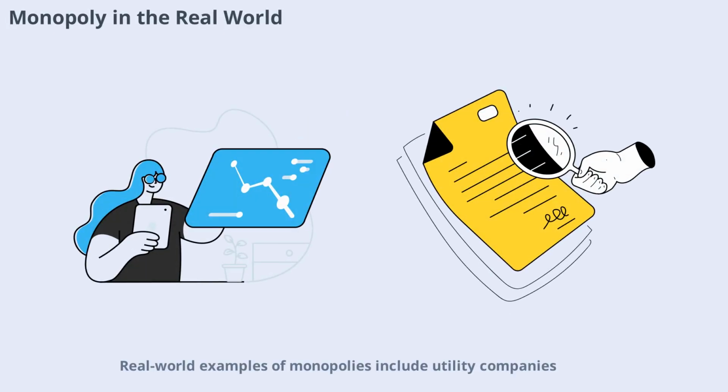Real-world examples of monopolies include utility companies, like water or electricity providers, where it's impractical to have multiple competitors. Tech giants with patented innovations or exclusive platforms can also act as monopolies. While some monopolies are regulated to protect consumers, others can lead to higher prices and less innovation. Understanding these examples helps us see the impact of monopolies on everyday life.